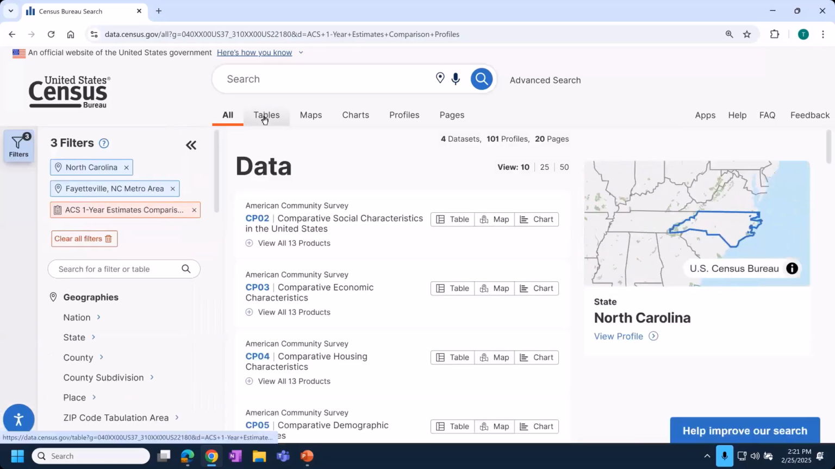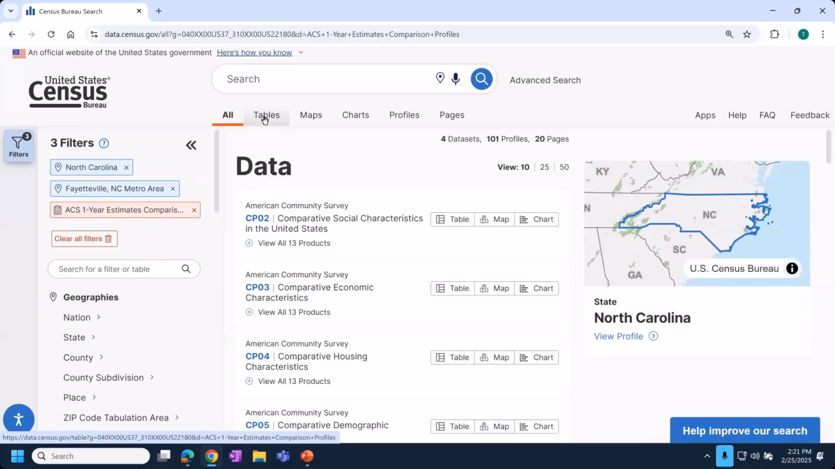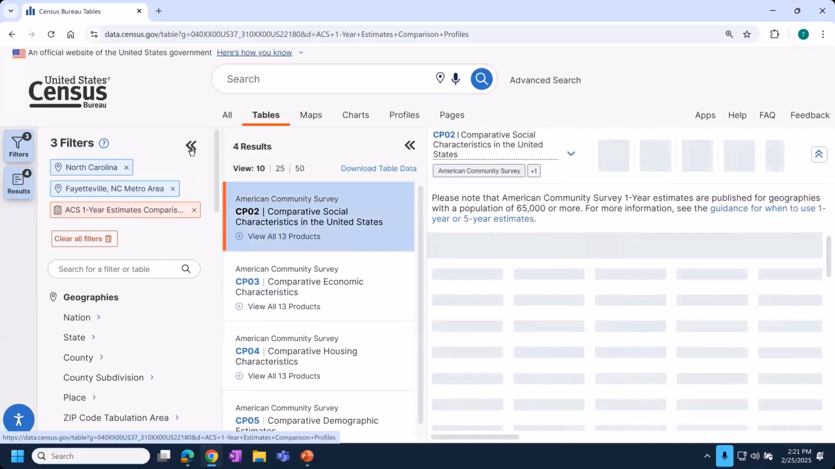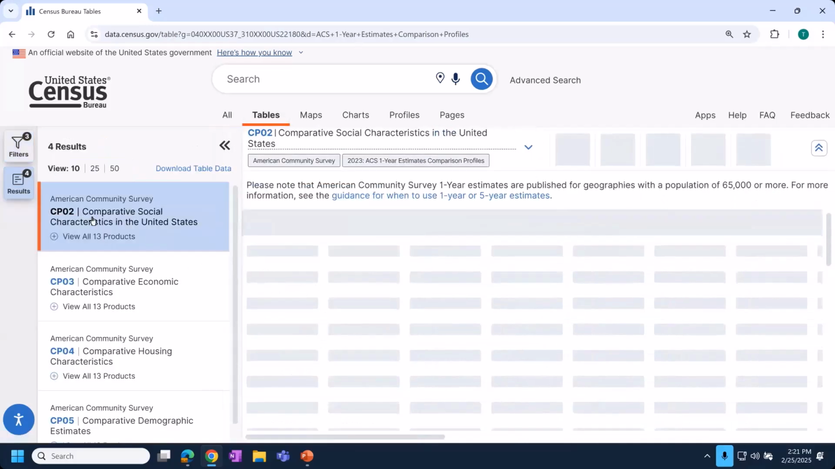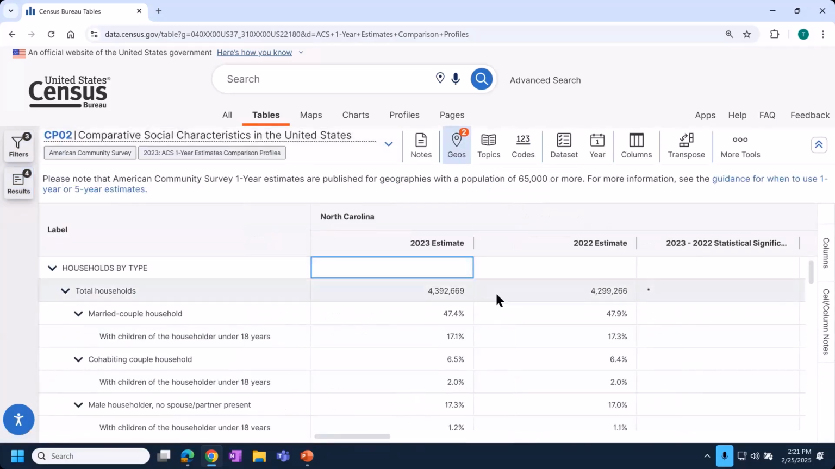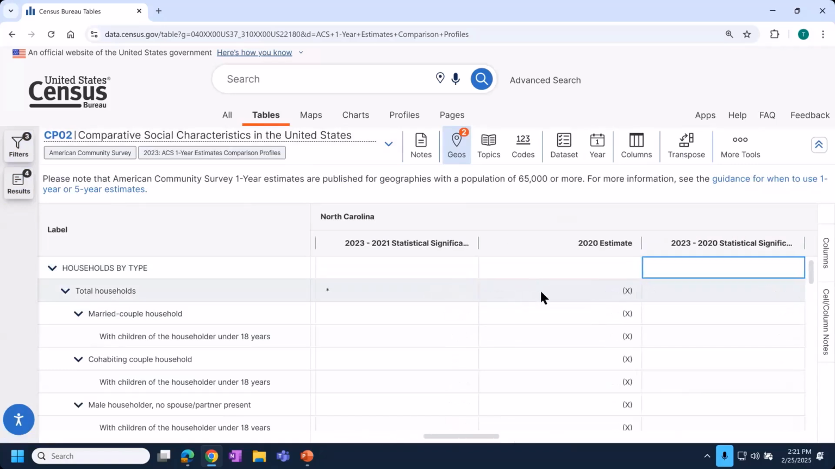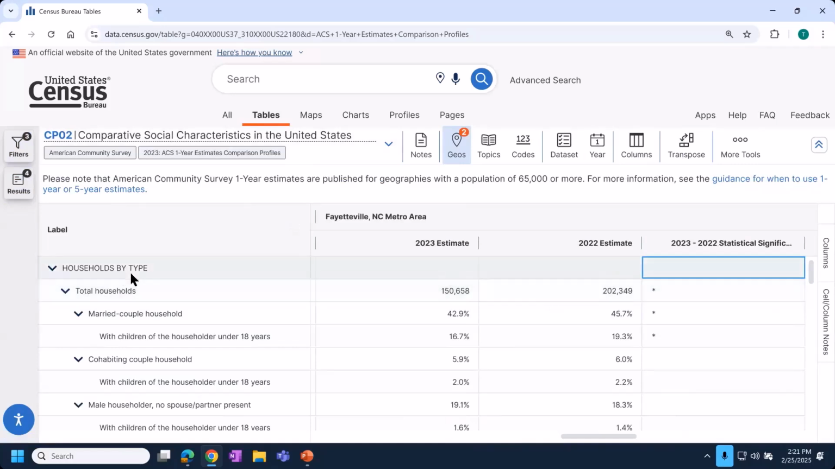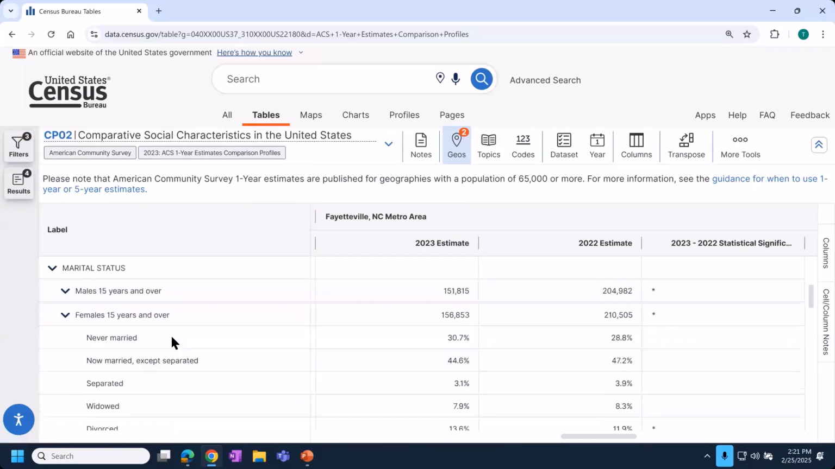And again, I like to look at the table first. So I'm going to go ahead and choose, very briefly, to browse the table. The first option is CP02, comparative social characteristics in the United States. I mentioned these products provide estimates for up to 5 years in a single view. So we see that in the columns as we scroll left and right. And on the left-hand side, we see the different sections of the ACS table.